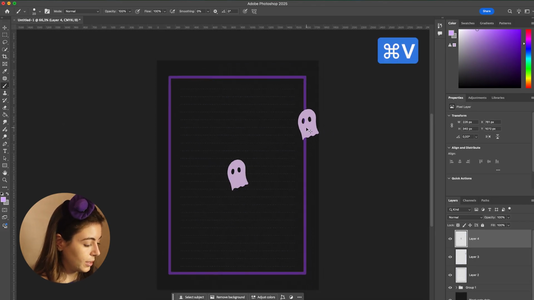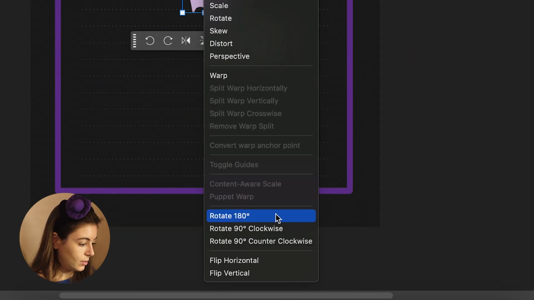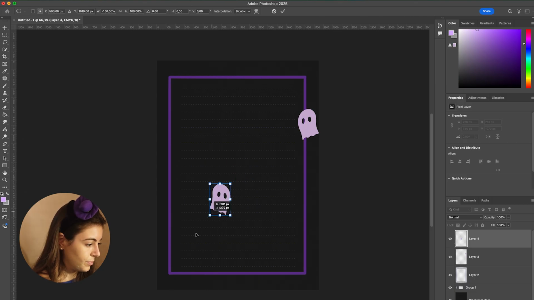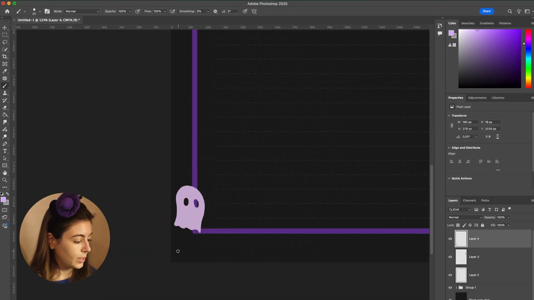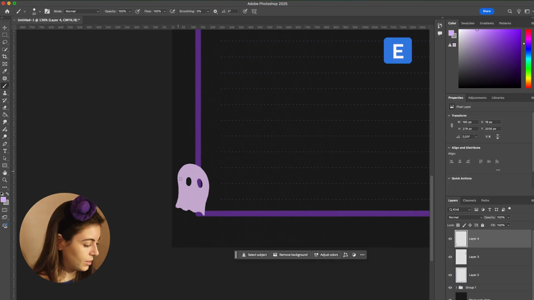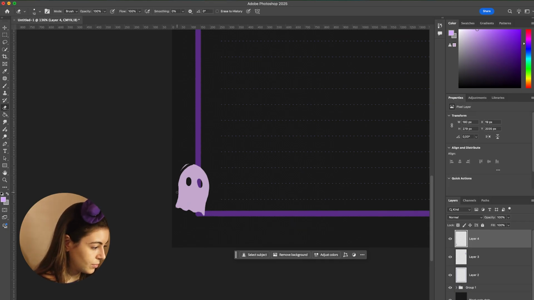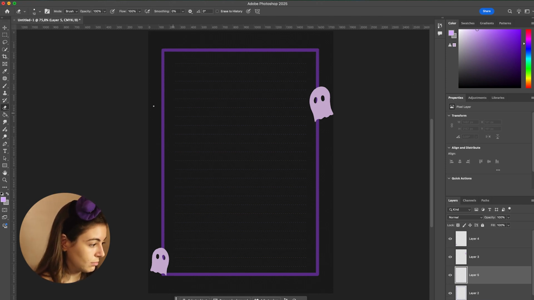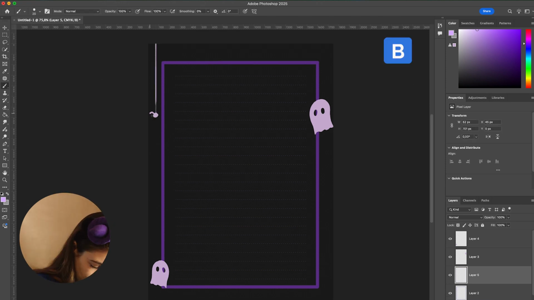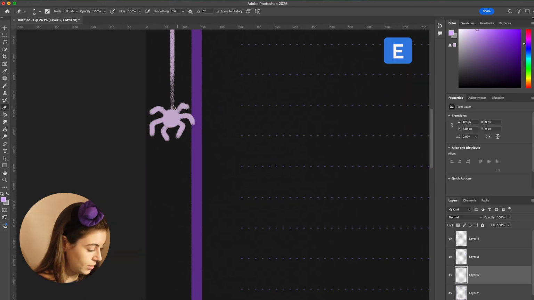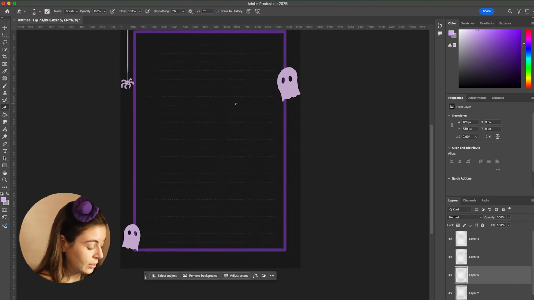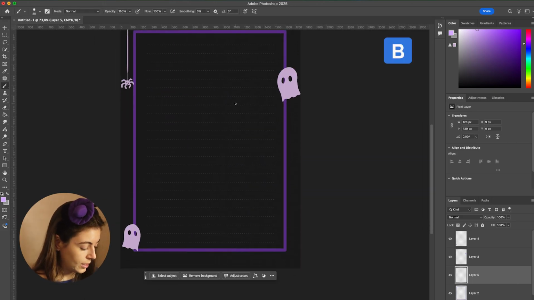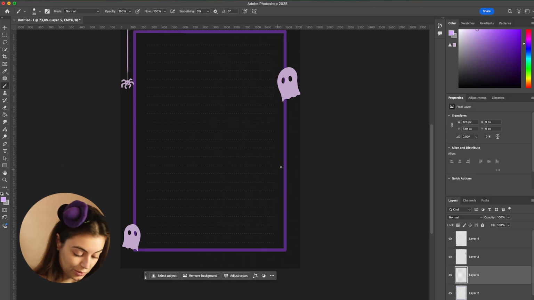So copy, paste, flip horizontal and just put it here. And then we can edit it. For example, I think it's too bulgy here. Then, I don't know, maybe we want something like Spidey. And then maybe we want a skeleton hand, I don't know.